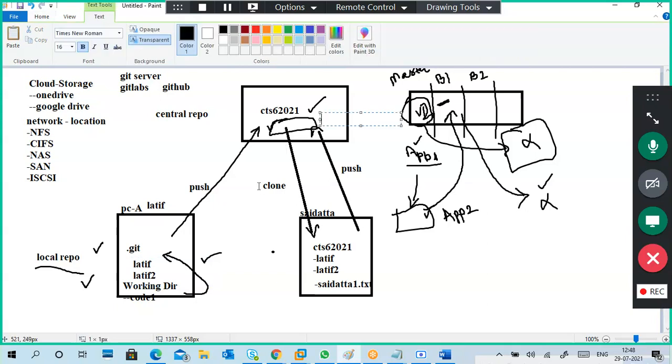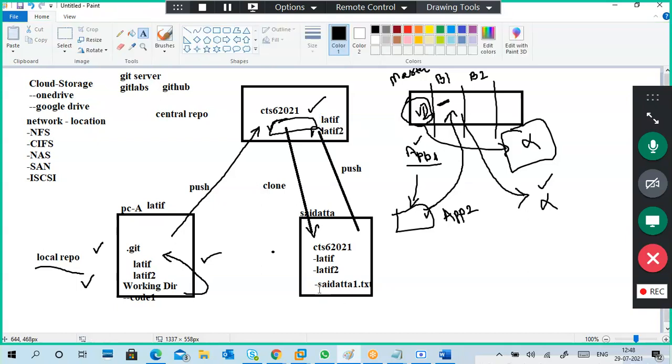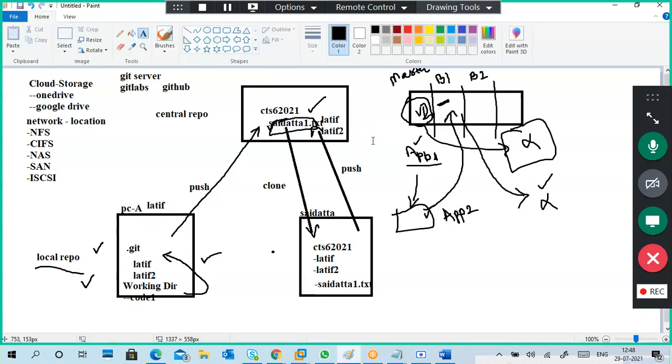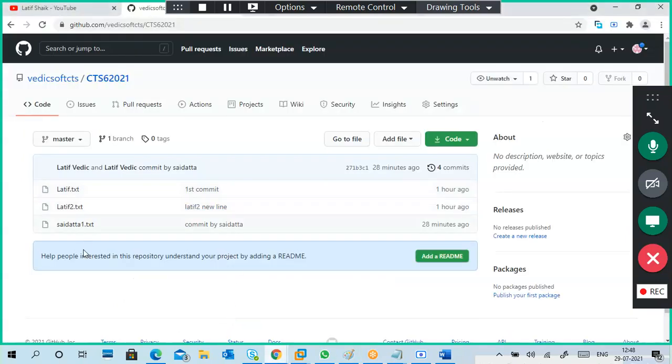Next, here locally Latif 2 is there. When I added Saidatta 1.txt, that file is also added here, and this file is also added to this one. Up to here, in the central repository I have three files.